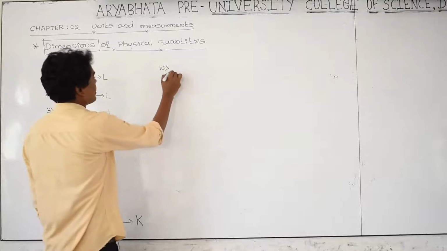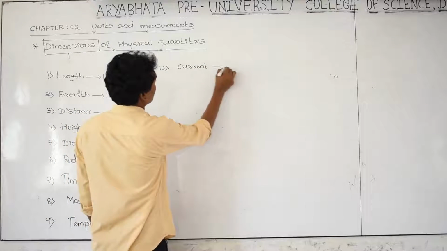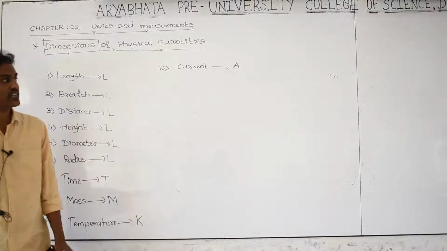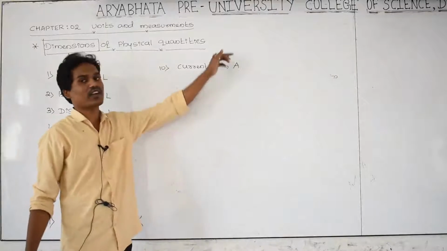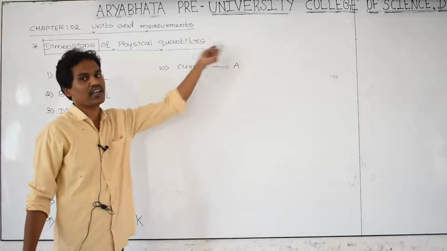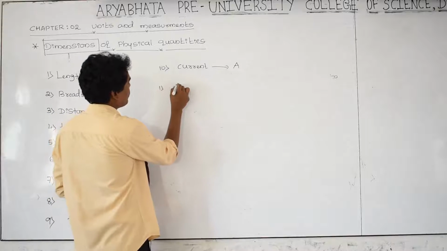Next I can take current. For electric current, what is the dimension? You can take it as capital I or capital A. A is nothing but ampere, the SI unit named after the scientist. A is a dimension of current, or you can take it as capital I. That is also possible. And number 11 is luminous intensity.